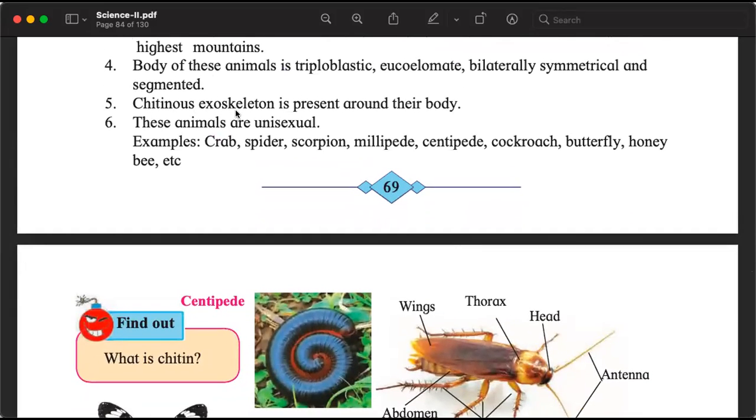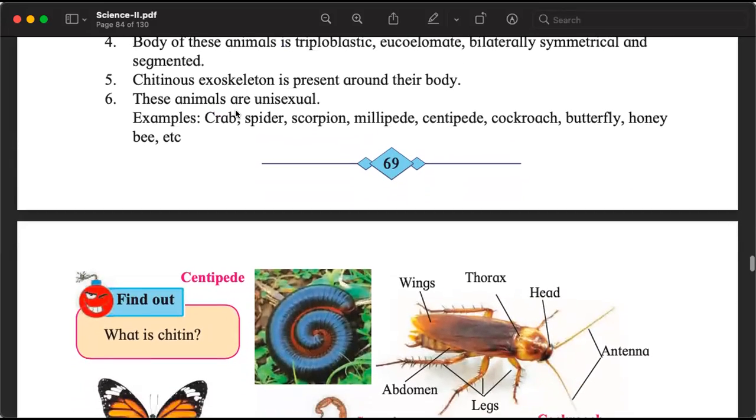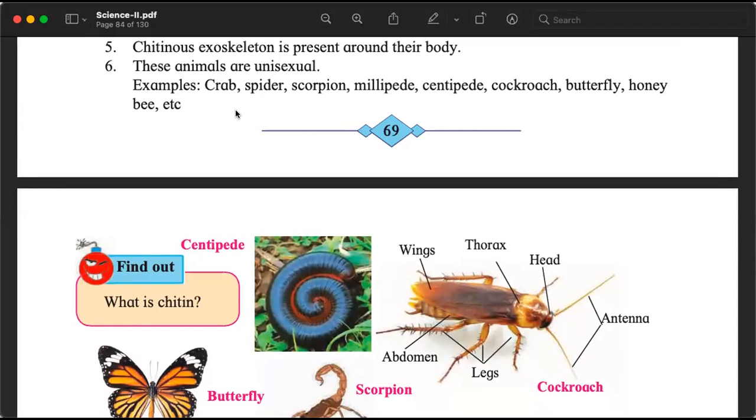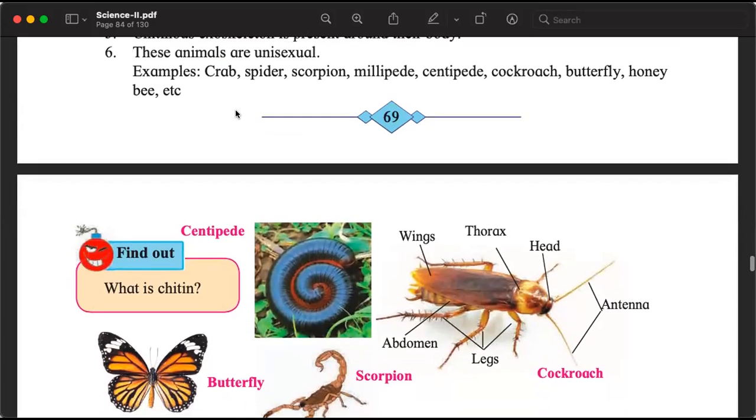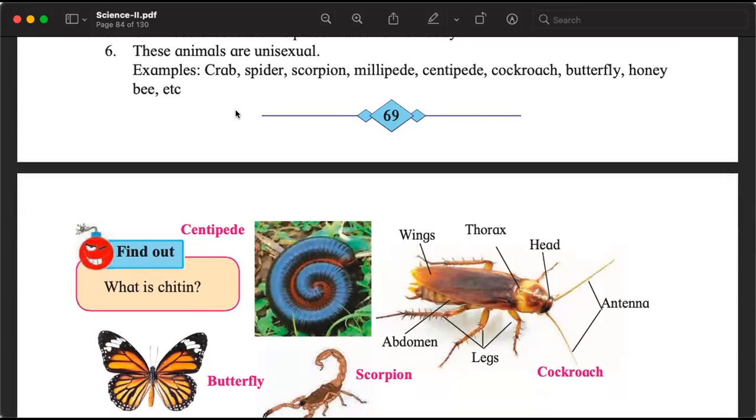Chitinous exoskeleton is present around their body. Unke body ke bahar mein, there is a scale-like thing which is solid, hard. It is made up of chitin. Chitin is a substance which protects them. They are unisexual. That means either they are male or they are female. They are not hermaphrodites. And see the examples, how big the list of examples is.